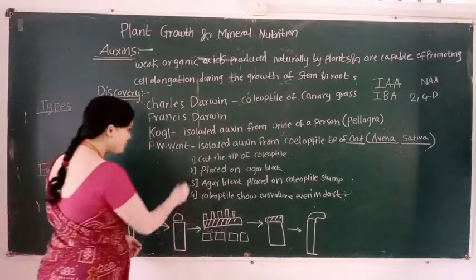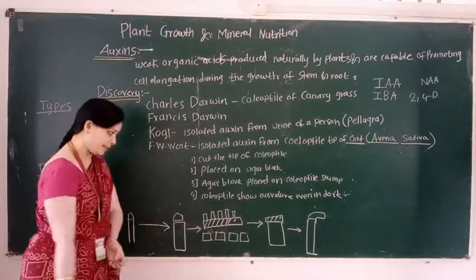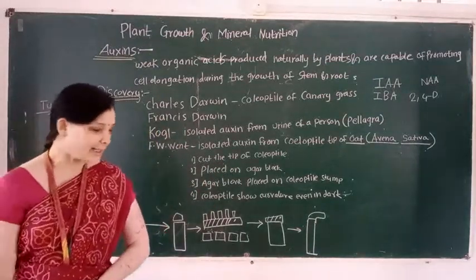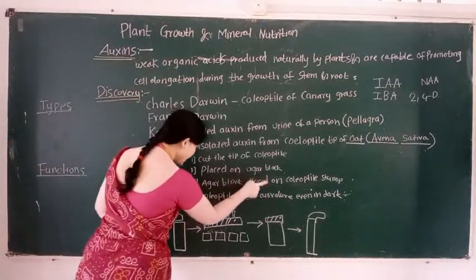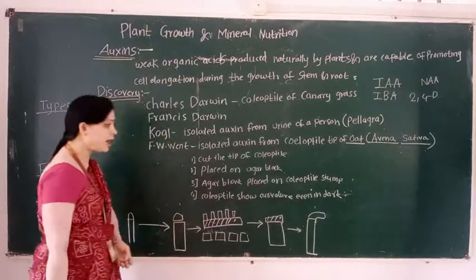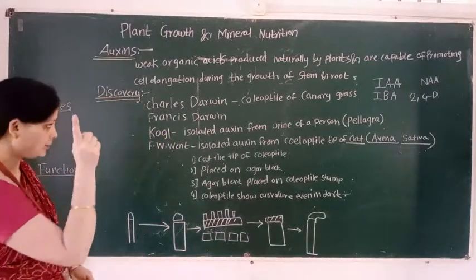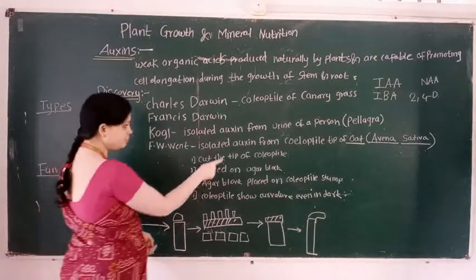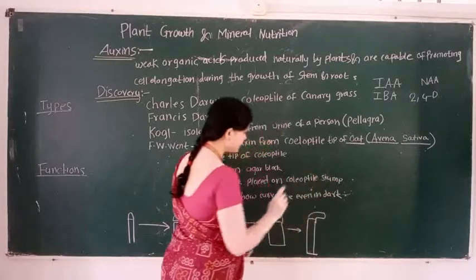So Wendt first cut the tip of the coleoptile. Then he placed this tip on an agar block. First Wendt cut the tip of the coleoptile of the oat seedling.